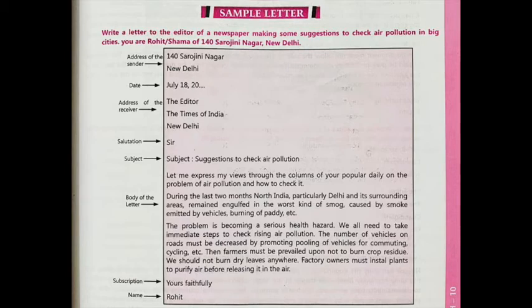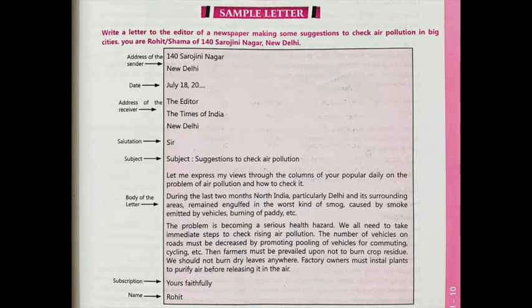The problem is becoming a serious health hazard. We all need to take immediate steps to check rising air pollution. So here the writer is defining some more, or wants to throw some more light on the same problem. He said we all need to take immediate steps.